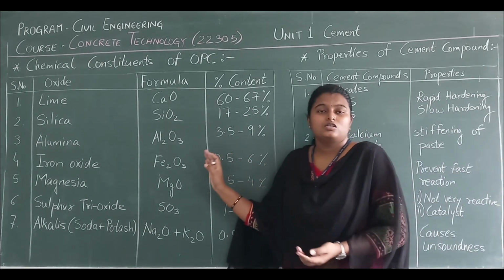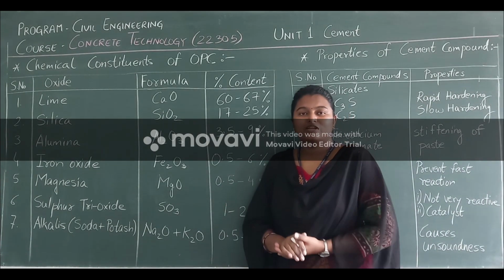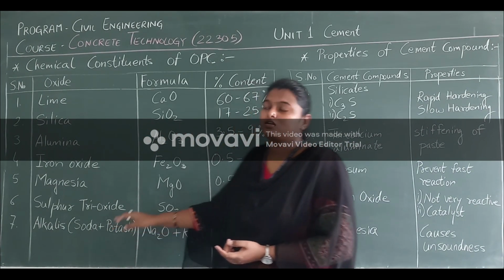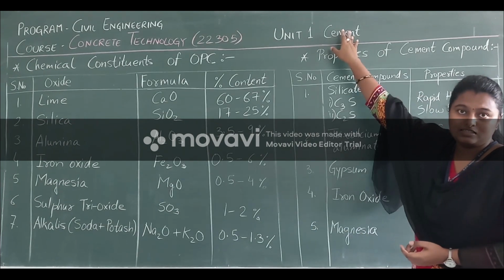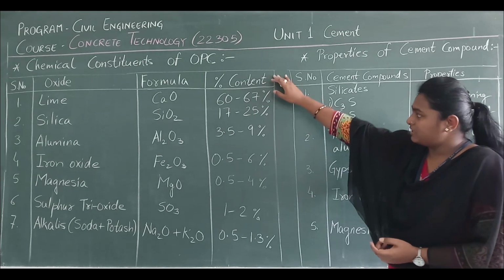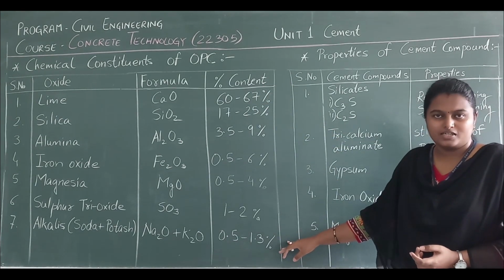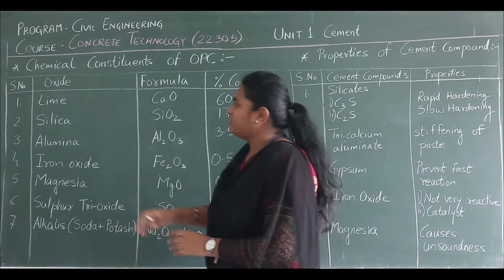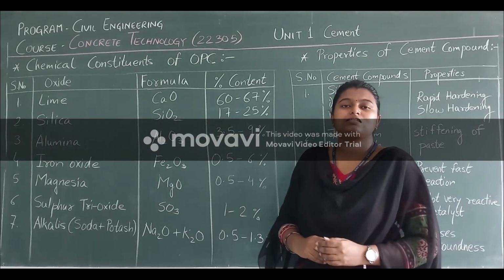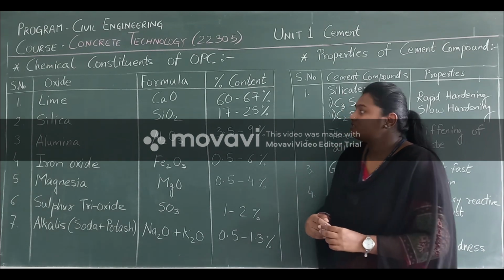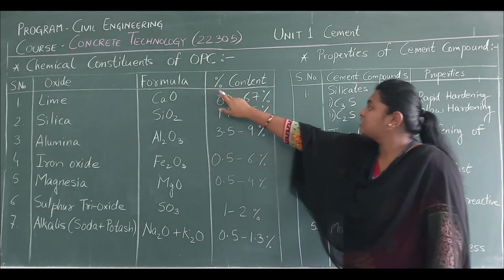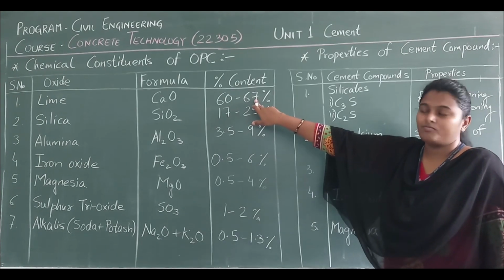Now here you can see a table which represents all the different kinds of chemical compounds that cement contains, their respective chemical formula and their respective percentage content. So first we are taking lime. Its chemical formula is CaO and its percentage content in OPC, that is ordinary Portland cement, is 60 to 67%.